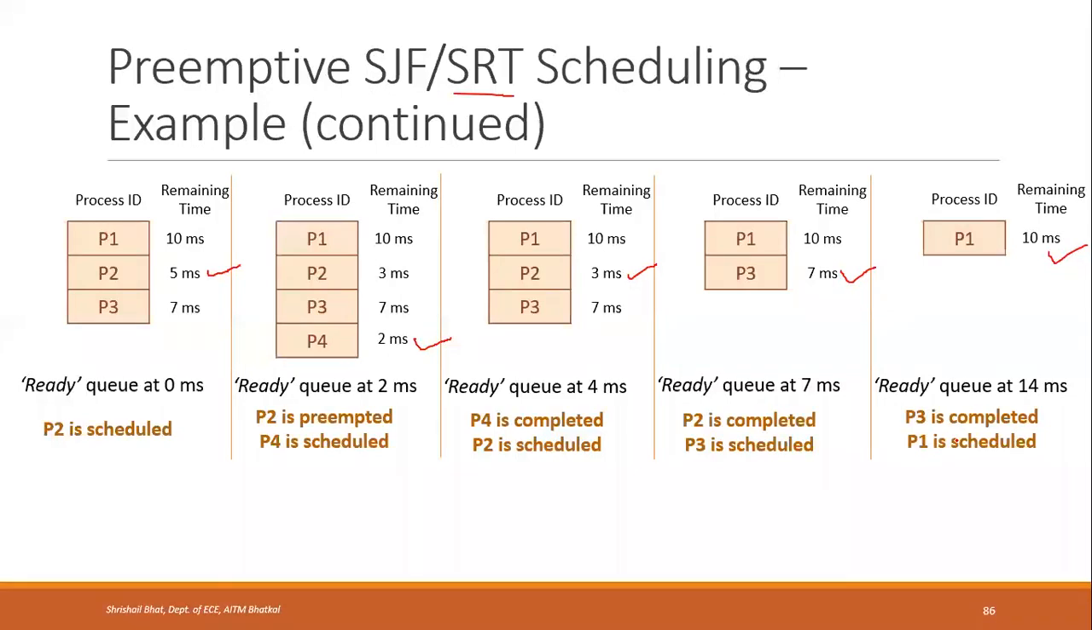So this is the way different processes are scheduled using this preemptive shortest job first or shortest remaining time scheduling.